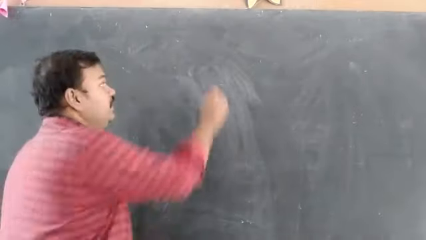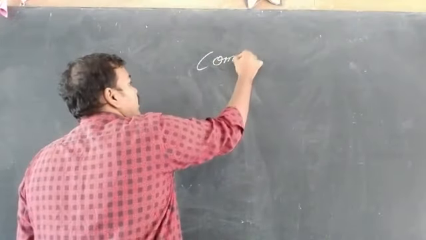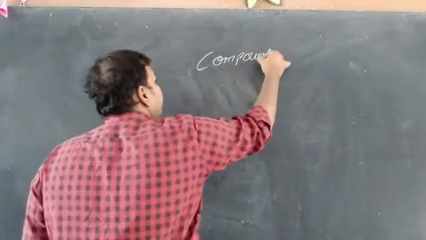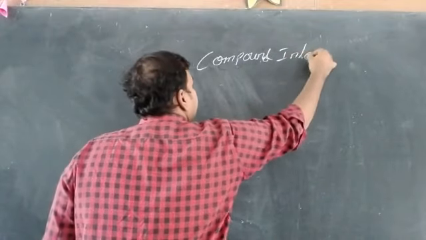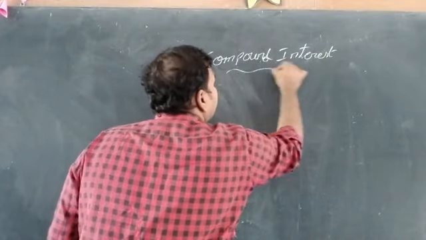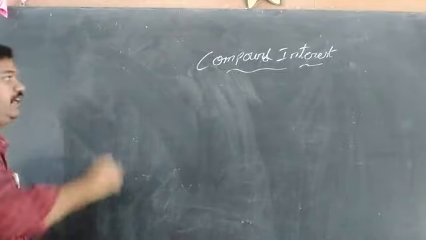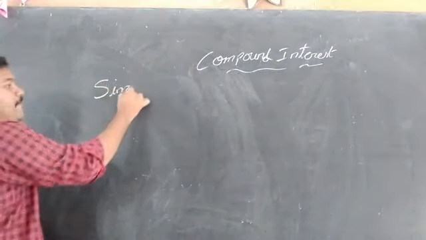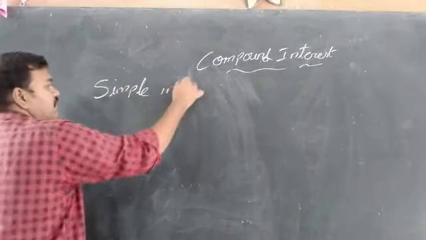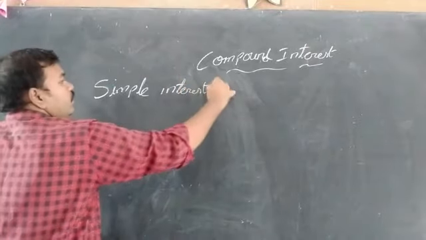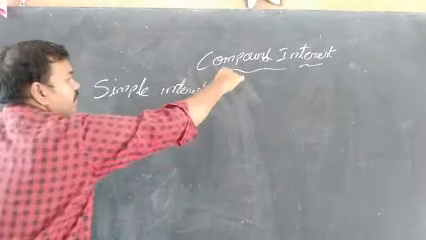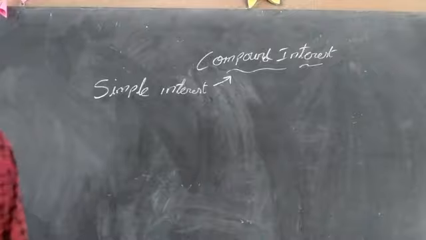In the previous class, we completed exercise 8A, that is simple interest. Today, we are doing compound interest. Yesterday, we completed simple interest. Today, we are doing compound interest. What is called simple interest?